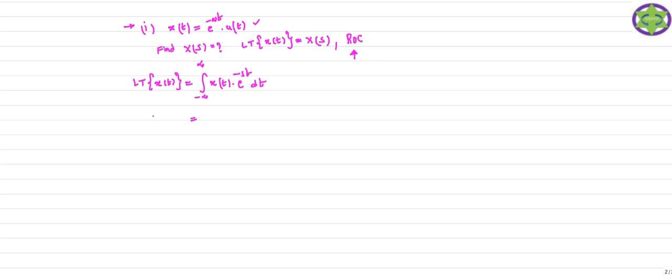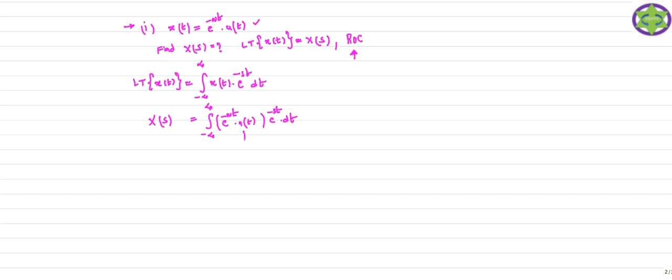The left hand side is X(s). The right hand side is the integral from minus infinity to plus infinity, where x(t) is e^(-at) u(t), that is the signal given to you, times e^(-st) dt. So you just simplify this expression.